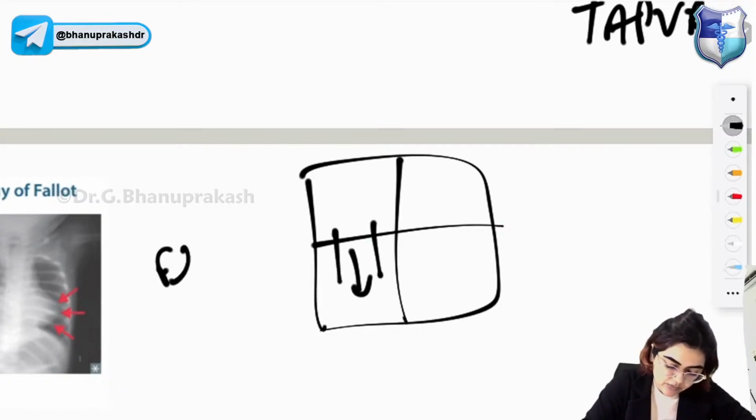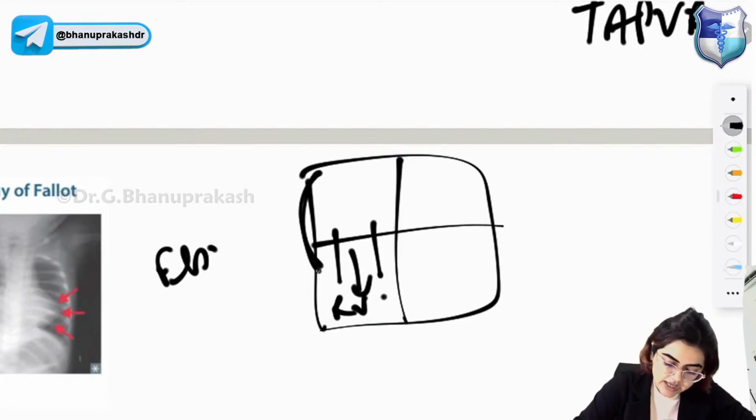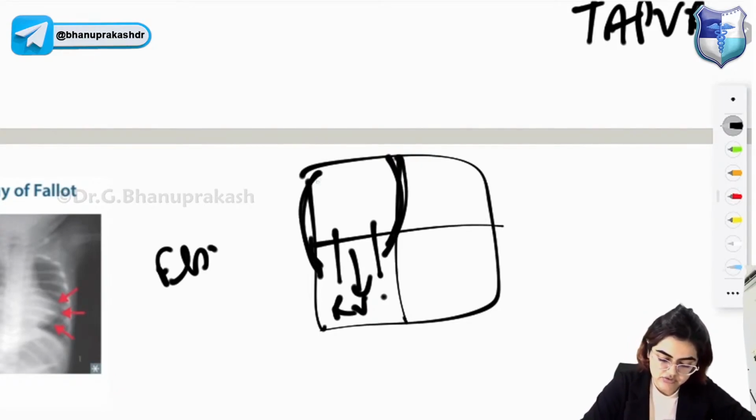In Ebstein anomaly, the tricuspid valve leaflets get displaced downwards inside the right ventricle. So what will happen? There will be atrialization of the ventricle. So that is Ebstein anomaly.